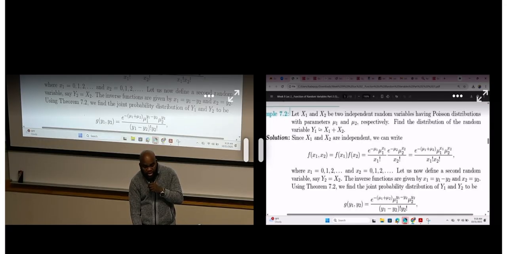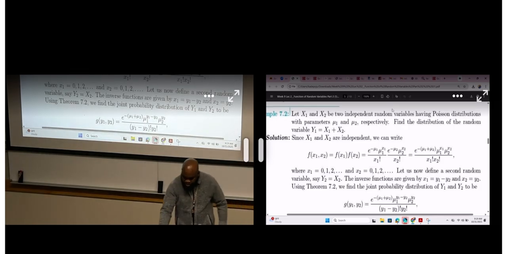Do you know here I can use the method of moment generating function? I can also use transformation. But you know what I want to show you now? I first want to show you the method of distribution, the method of transformation. And after that, I'm going to show you the method of moment generating function. Let's get started. Please, I need you to focus on the board.